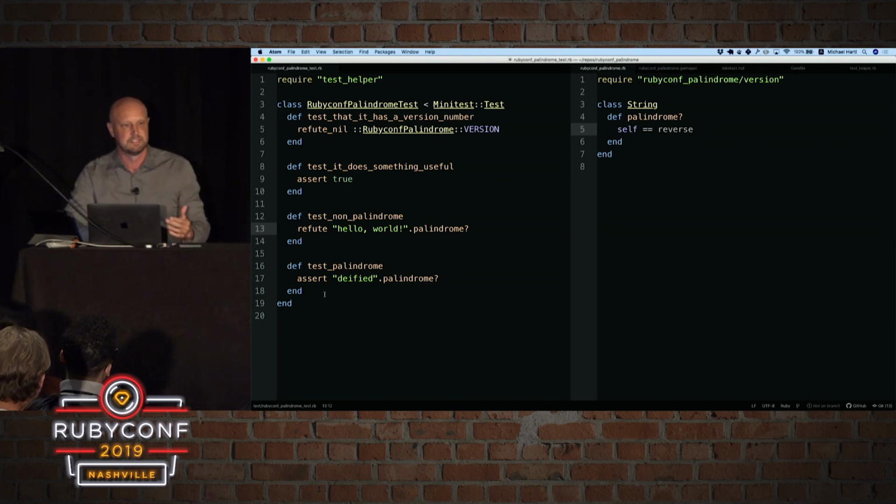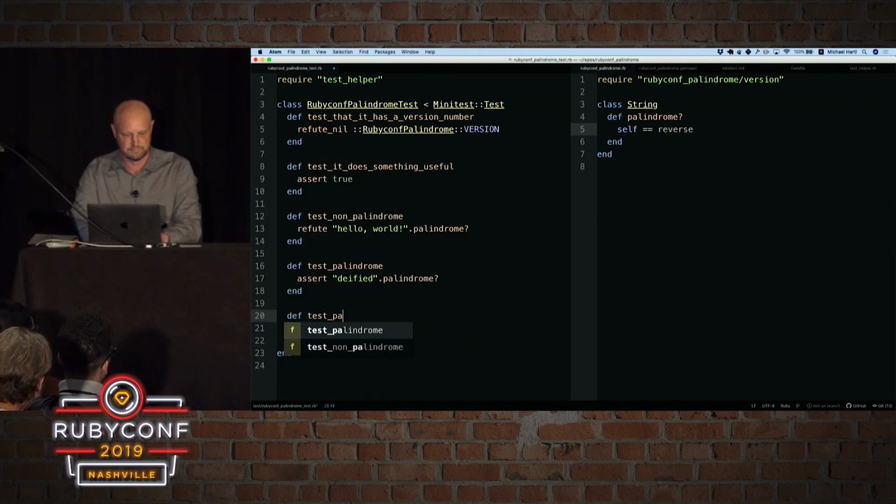Learn Enough Ruby to Be Dangerous talks about some of the trade-offs and when you might not want to use test-driven development. But this is a really good situation where it's super simple to write the test. So what I want to do is write a test for a palindrome phrase.